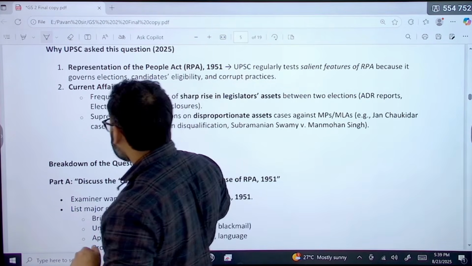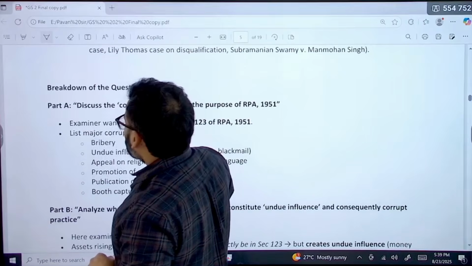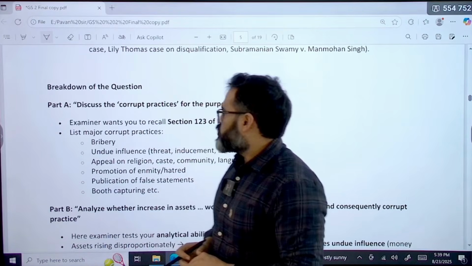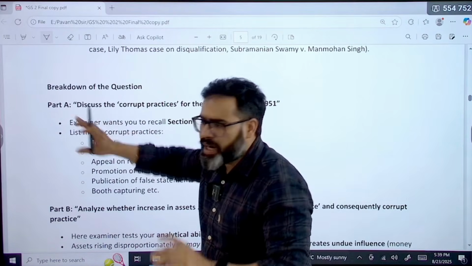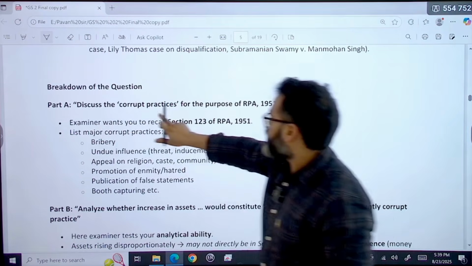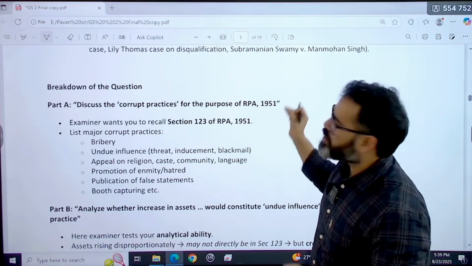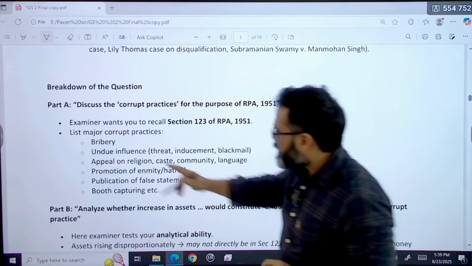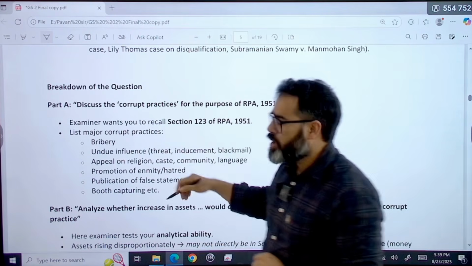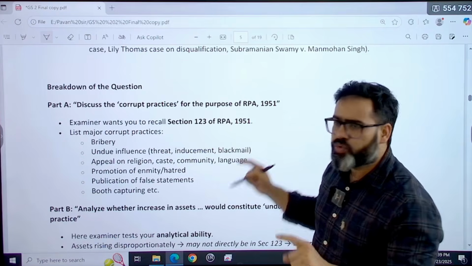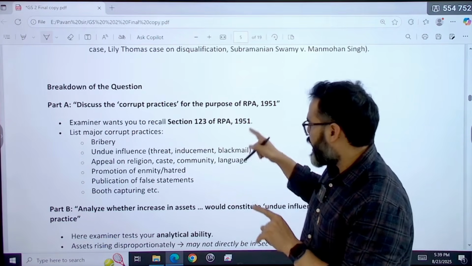Now, how do you have to write it? We need to break down the question. The first part is: discuss the corrupt practices for the purpose of the Representation of People's Act. Here the examiner wants you to recall Section 123 of the Representation of People's Act 1951.